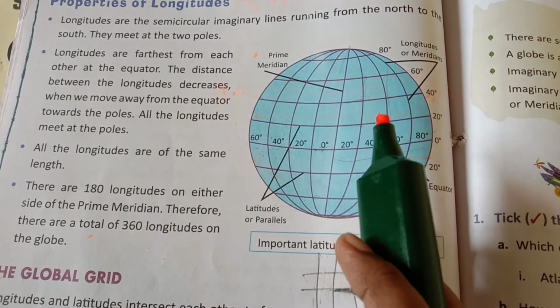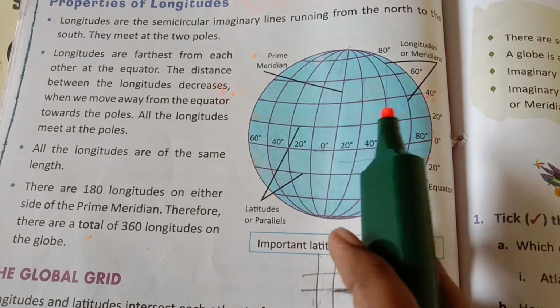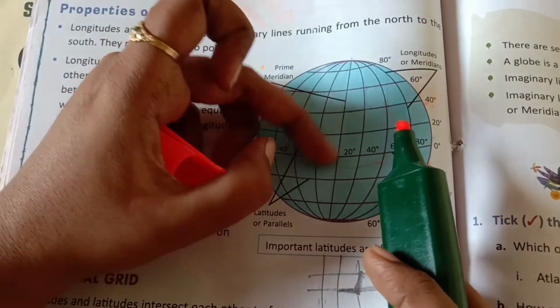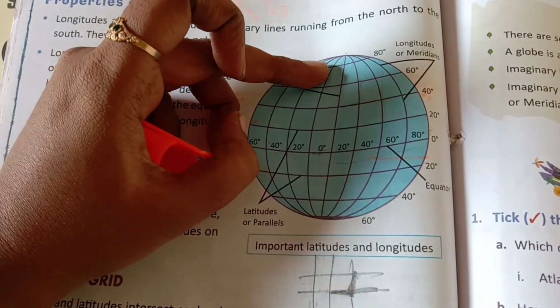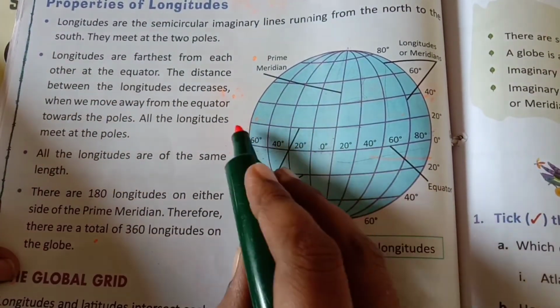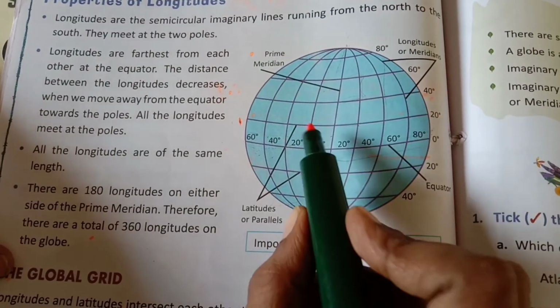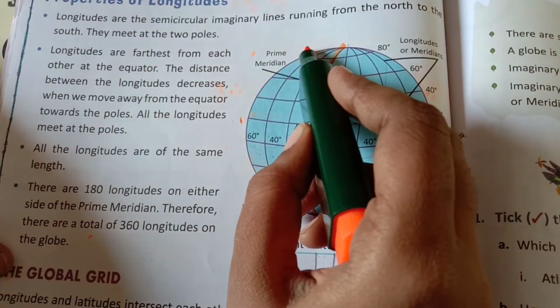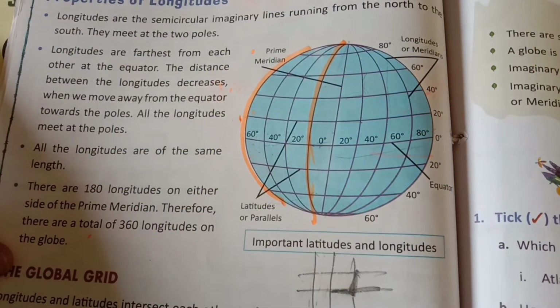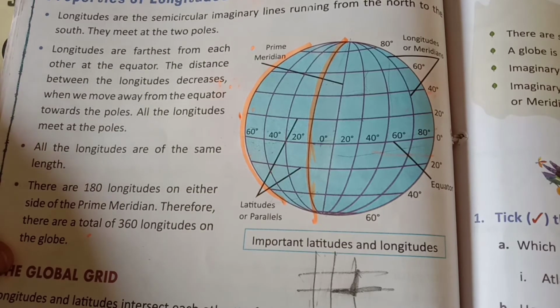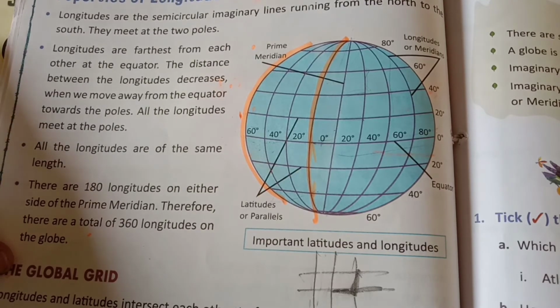Just as latitudes decrease when they go to the pole region, longitudes also decrease when they go towards the poles. Here the distance is more, and as it comes to here, it decreases.